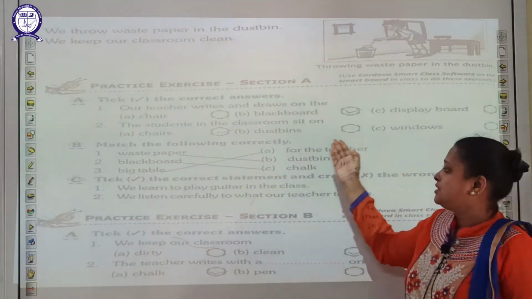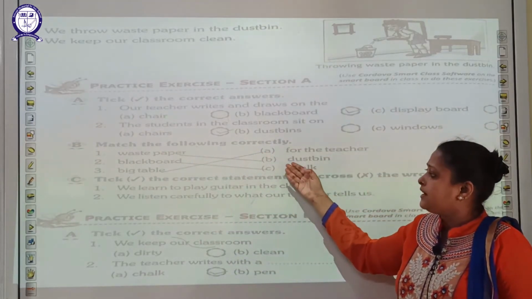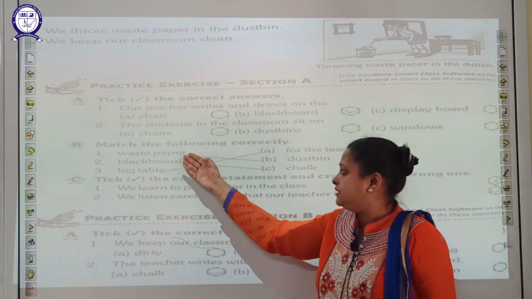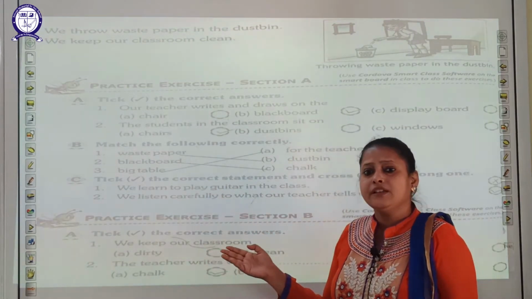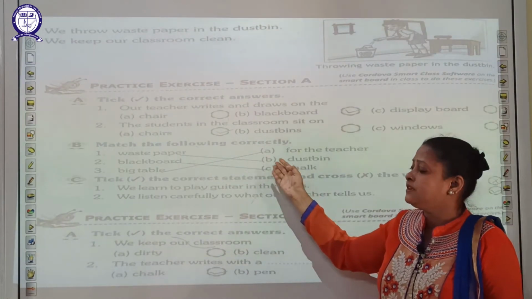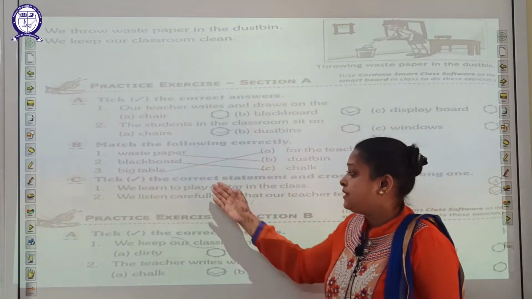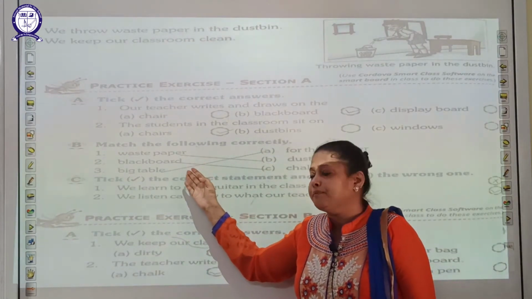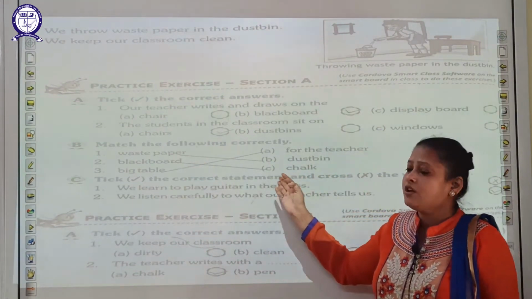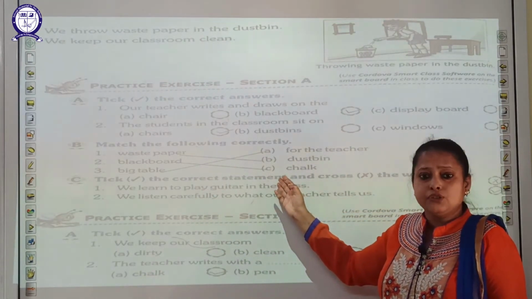Dustbins and windows. Tick in front of chairs. Match the following correctly. Read the sentence and match with the correct one. Waste paper matches with dustbin, because we should throw the waste paper in the dustbin. Next is blackboard. Blackboard matches with chalk, because we write on the blackboard with chalk.